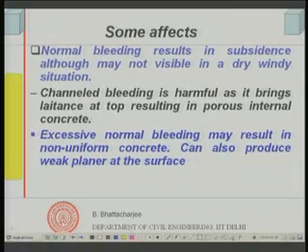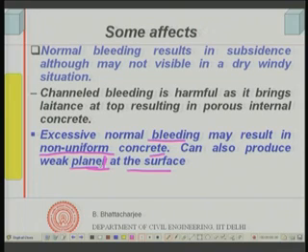Now, excessive normal bleeding is also harmful, because it may result in non-uniform concrete. The top will have a higher water cement ratio, and the bottom will have a much lower water cement ratio, since a lot of water has come out. So, the top layer would be a relatively weak layer, and it will create a weak plane at the surface, because the water cement ratio is very high, and some fine latents or a water layer has formed at the top.